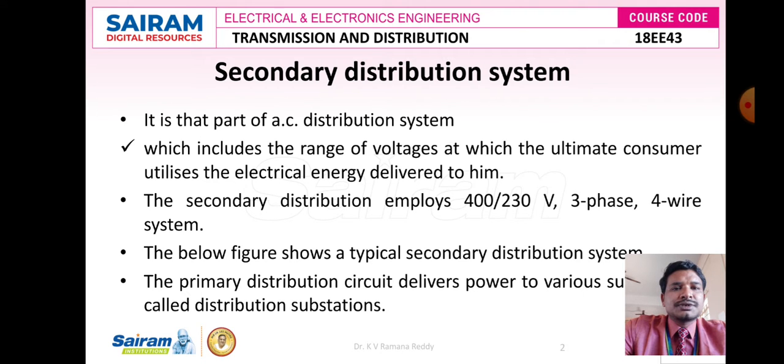So the secondary distribution system is that part of an AC distribution system which includes that range of voltages at which the ultimate consumer utilizes the electrical energy which is delivered to him.